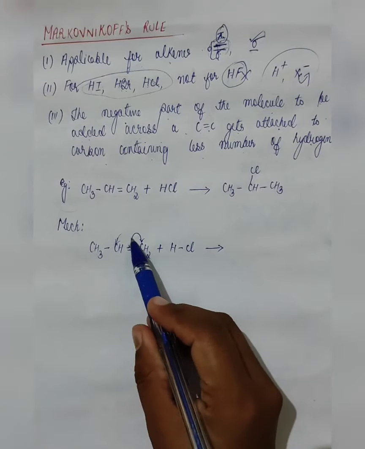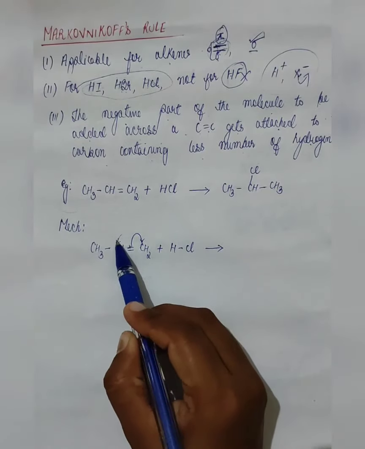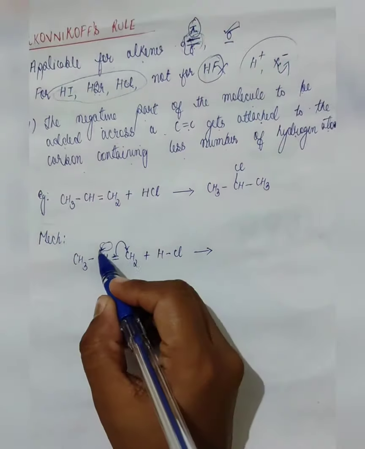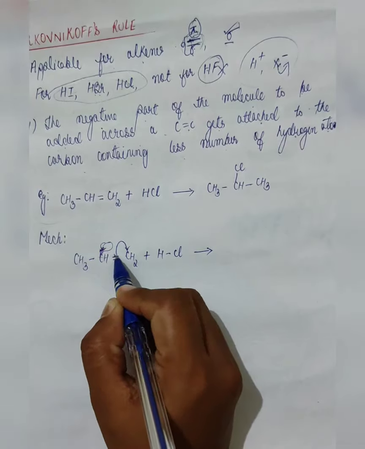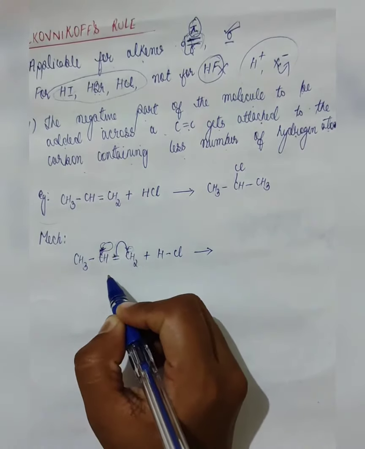Now, when it jumps here, as a result, this will acquire a positive charge, and since the electron is going here, it will acquire a negative charge.